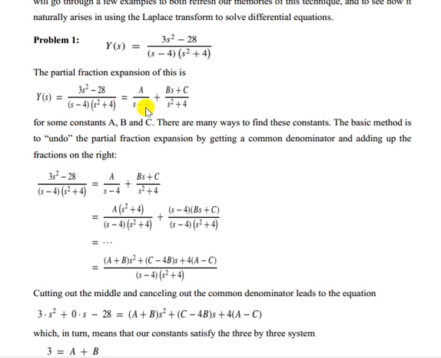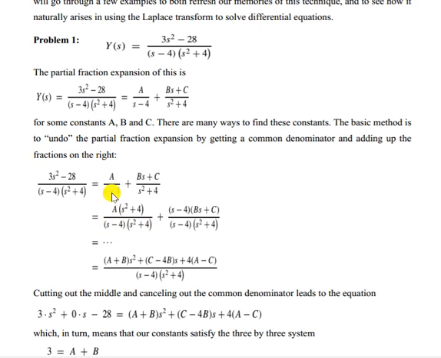So A divided by s minus 4, and another term is s square plus 4. So it has two variables, so we must have Bs plus C divided by s square plus 4. So we have three constants A, B, C that we have to find out. Now this one equals this part. So we can write A into s square plus 4 by the addition process,